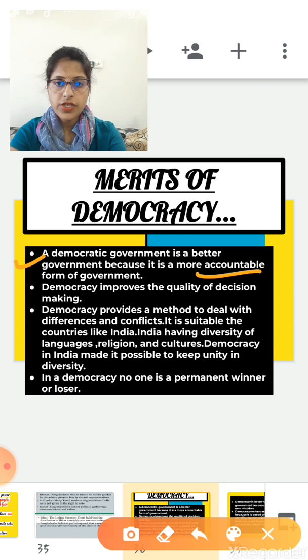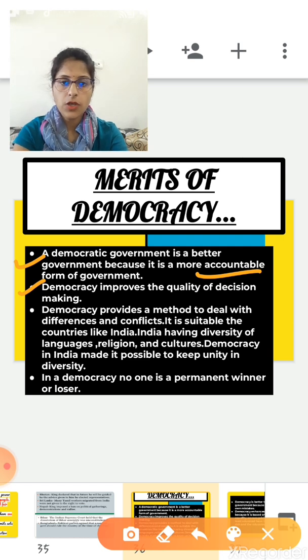Now the next feature is, democracy improves the quality of decision making. Democracy is based on consultation and discussion. As such, many mistakes are corrected in time, and thus democracy improves the quality of decision making. So this is the second merit of democracy.